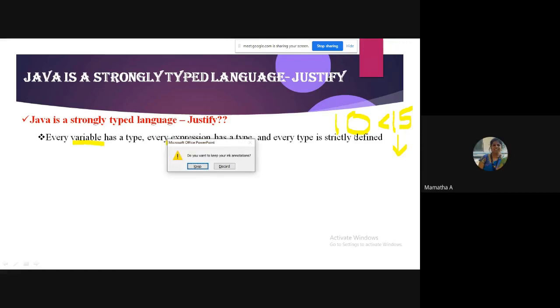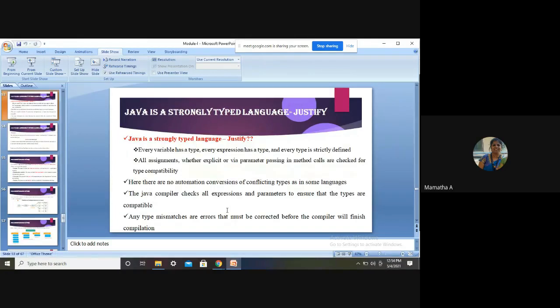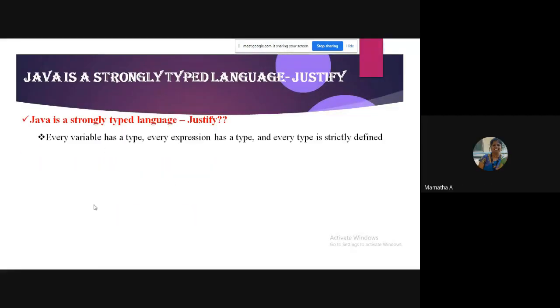True. True. What data type is that? Boolean literals. Boolean data type. So every expression has a type, and every type that I am just talking about is strictly defined. So when I say Boolean, you all know that Boolean has how many values? Two values, true and false. It cannot take more than two. So we cannot store none, or all, or anything. It can store only true and false.